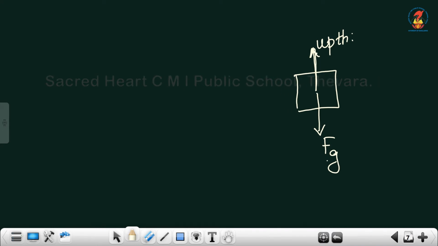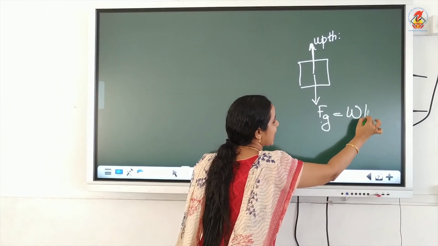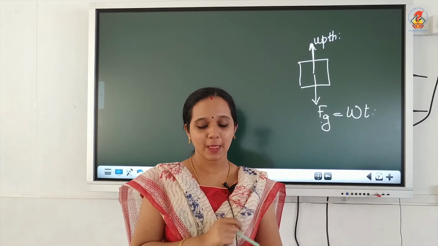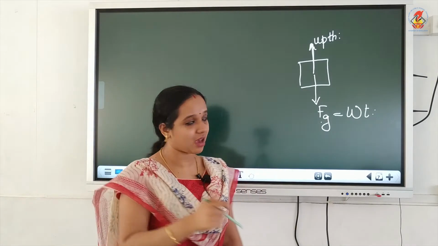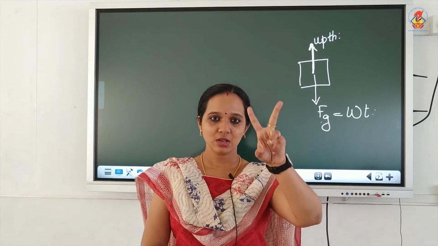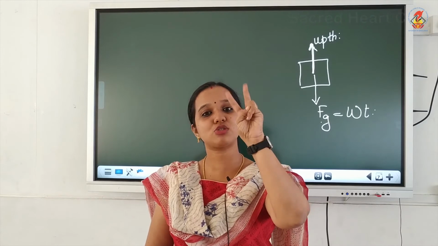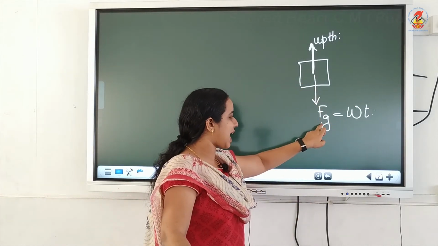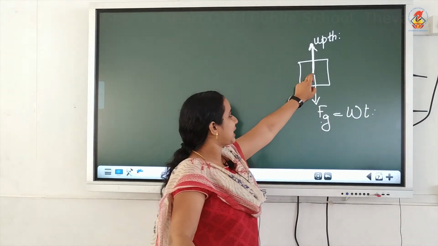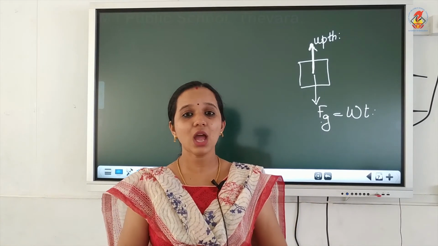So, when we stand on a weighing machine, our weight, which is equal to the gravitational force, acts downwards. At the same time, the upthrust due to air will act upwards. So our body experiences two forces. One acts in the downward direction, which is equal to the weight of our body, and the second force is the upthrust due to air in the upward direction.